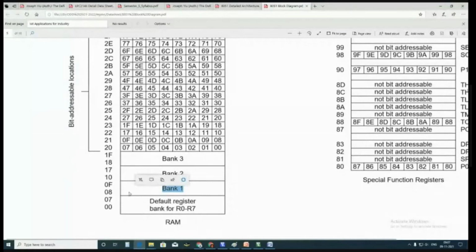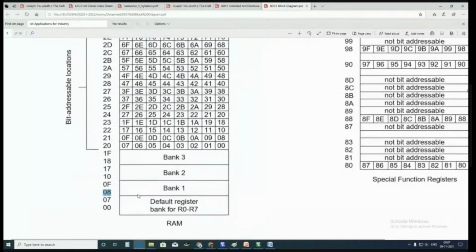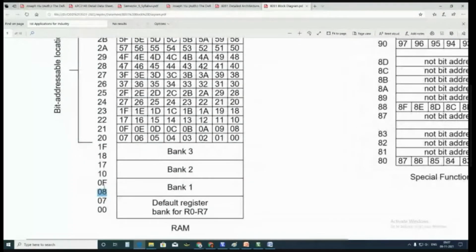The stack area starts from bank 1 because the first push will go to the data memory location 8 and then it will occupy some data. The pushed value will go to the data memory location 8. Then it goes on, right? When you push 8 values, it goes like this.